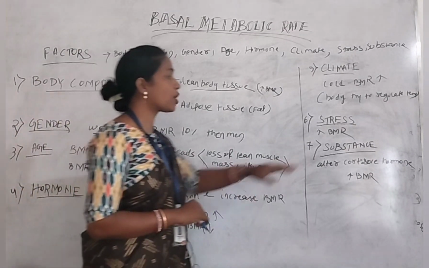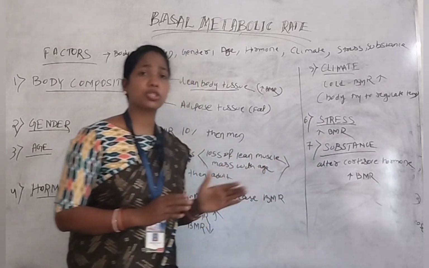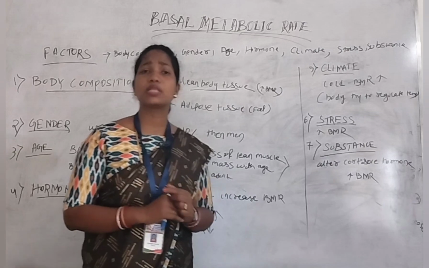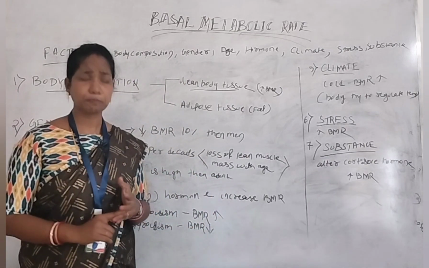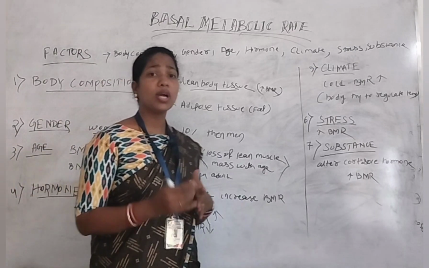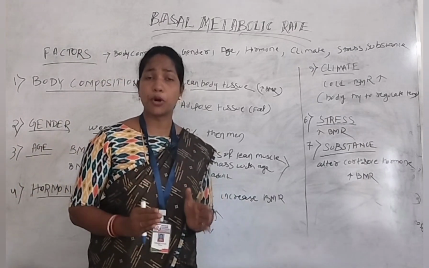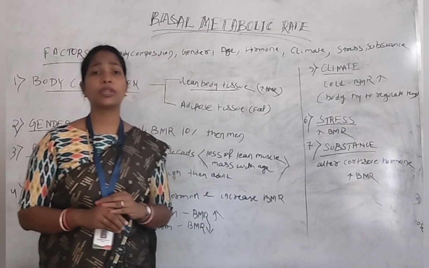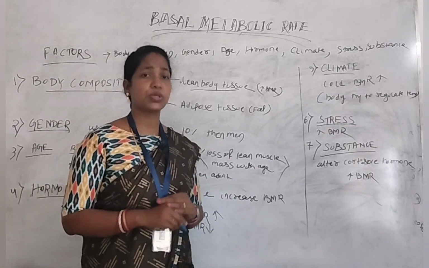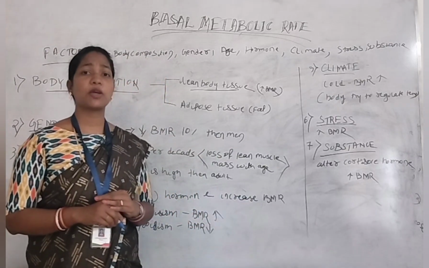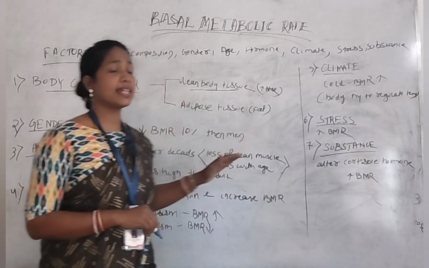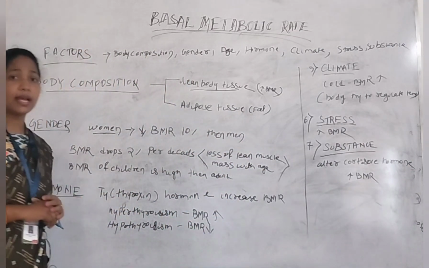Next one is substance abuse. If a person takes any type of substance, maybe alcohol, maybe cocaine, maybe caffeine, then during that time, what happens? They alter the hormones in the body. Mainly the cortisol hormone is affected if the person takes any type of substance. So during that period also, the basal metabolic rate of a person is increased. So that is all about the factors affecting basal metabolic rate.